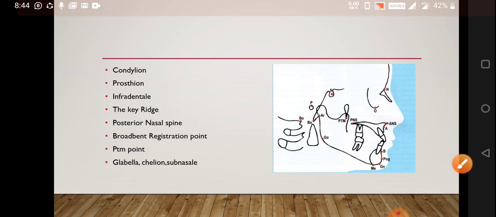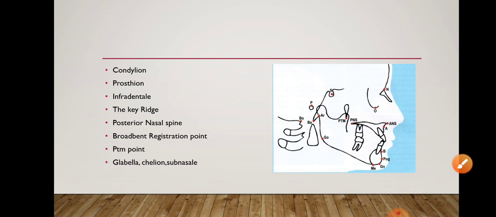And next is your condylion. You should be knowing, condyle पे रहेगा ये. And prostheon you should be knowing. And next is your infradental. So gnathion आपका anterior inferior part होता है symphysis of the chin में.